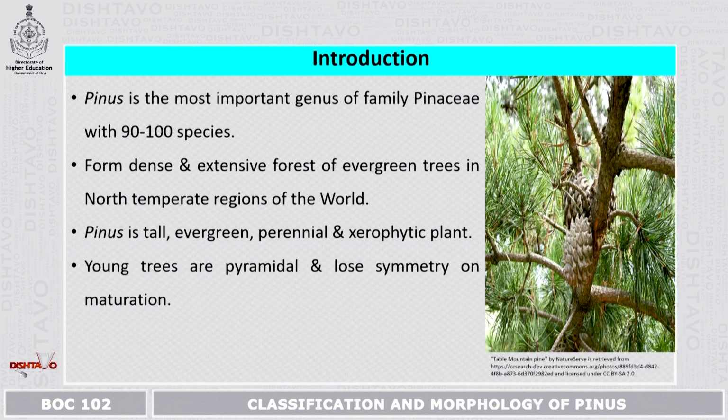Introduction. Pinus is the most common genus of family Pinaceae with around 90 to 100 species. They form dense and extensive forests of evergreen trees in the north temperate regions of the world. Pinus is a very tall, evergreen, perennial and xerophytic plant. This is the Pinus tree, which is very tall. It is perennial and xerophytic. The young trees are pyramidal in shape and they lose symmetry on maturation.